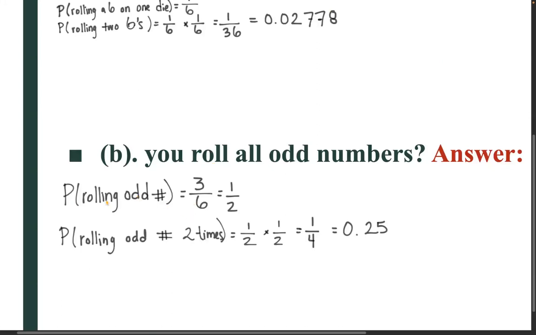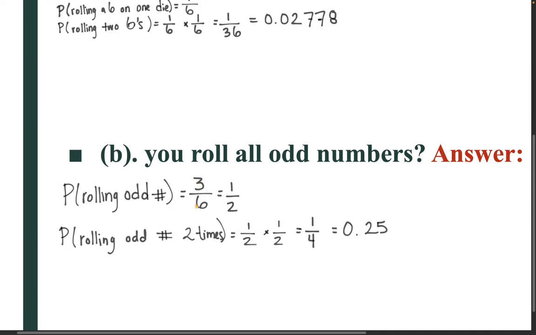Okay, what is the probability that you roll all odd numbers? So the probability of rolling an odd number, well, there are 3 numbers that are odd, right? We have 1, 3, and 5 are odd numbers on a die. So there's 3 out of the 6 total sides of a die that would make you roll an odd number.